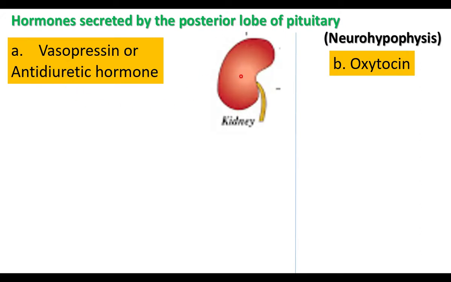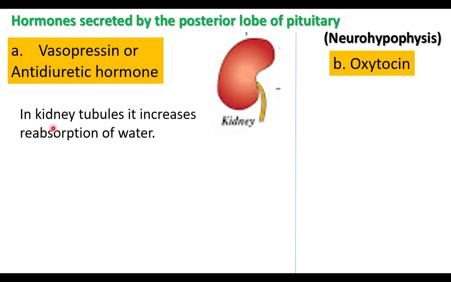This is the kidney. The kidney has a number of nephrons, as you have learned in 9th standard. Nephrons have a tube-like part. In the kidney tubules, vasopressin increases the reabsorption of water. Kidneys receive more blood supply. In 24 hours, kidneys filter 180 liters of blood. More water is filtered, but only 1 to 2 liters of urine is excreted.